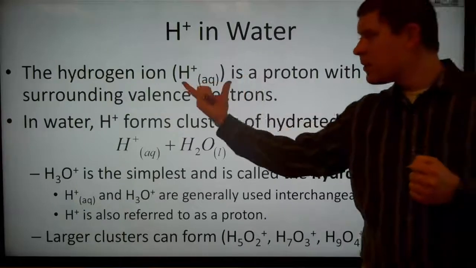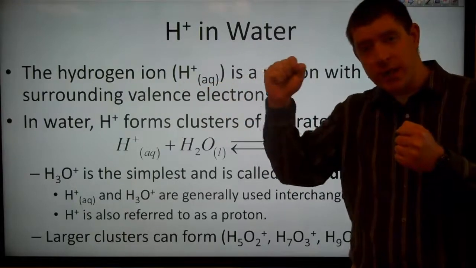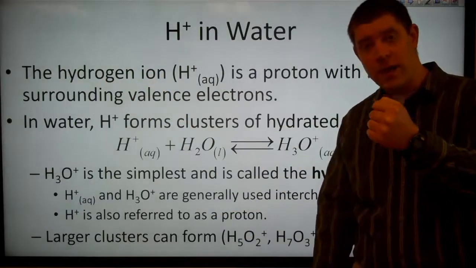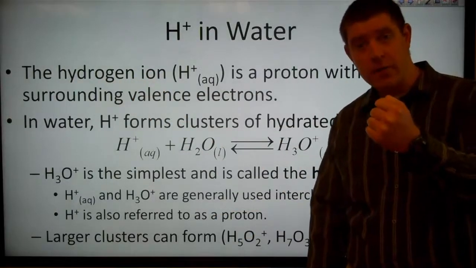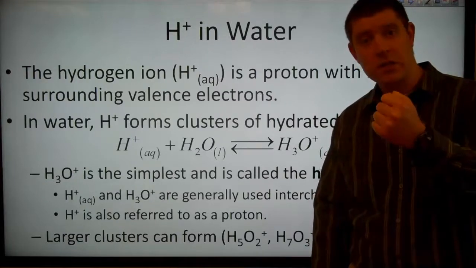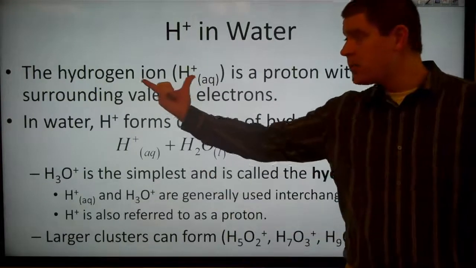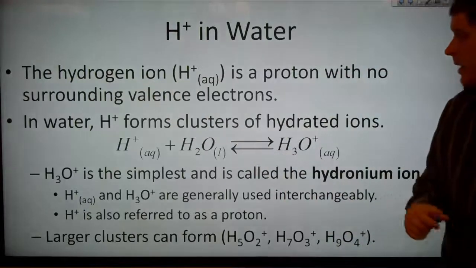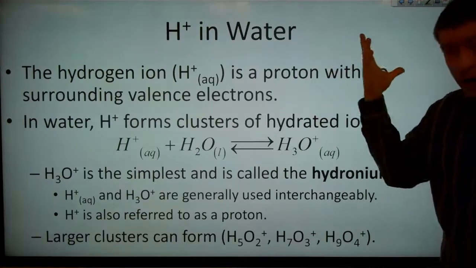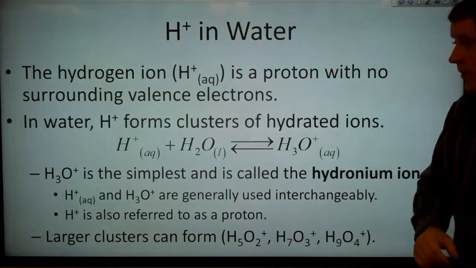But if we give that a +1 charge, that means we've taken that electron and we've ripped it off the atom. And now the only thing we have left is just the nucleus of the atom. There are no more electrons left, which means the only thing we have is just a single proton. So we often call hydrogen ion a proton, and this is, again, because it's just a proton with no surrounding valence electrons.